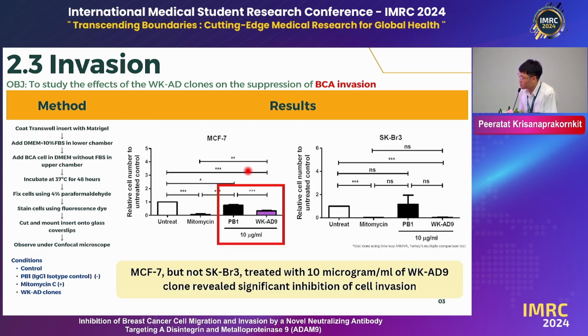Only the MCF7 cells that were treated with 10 micrograms per milliliter of the WKD9 clone revealed significant inhibition of cell invasion, similar to the results from the cell migration. However, the results were not significantly inhibited in the SKBR3 cell line.